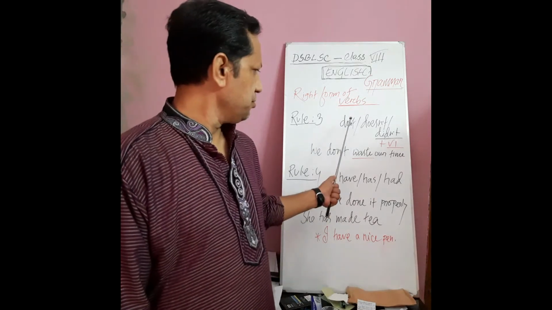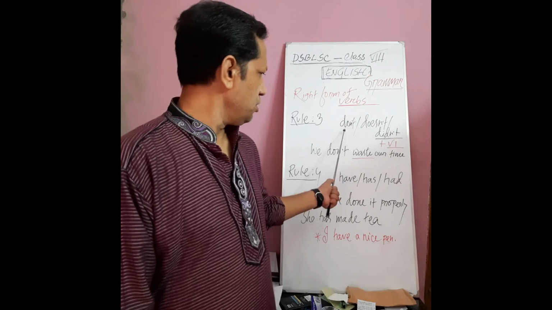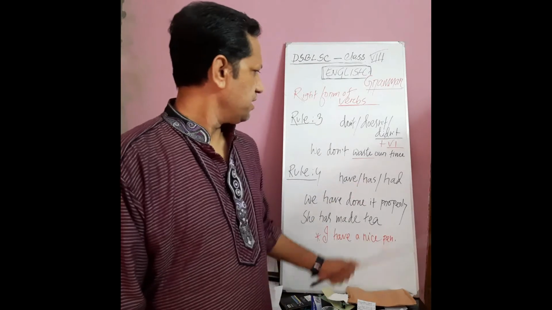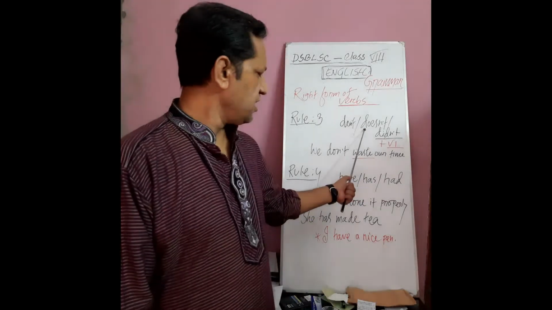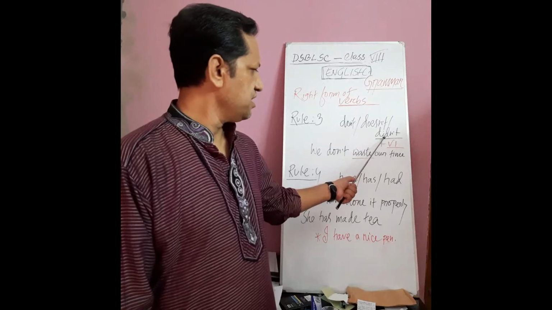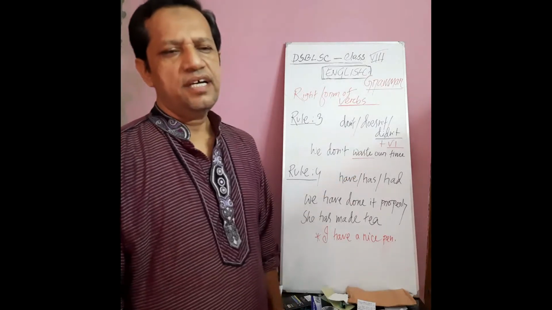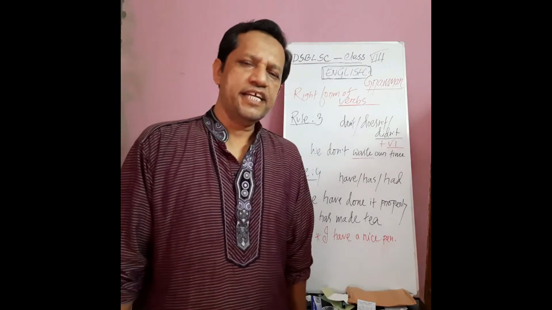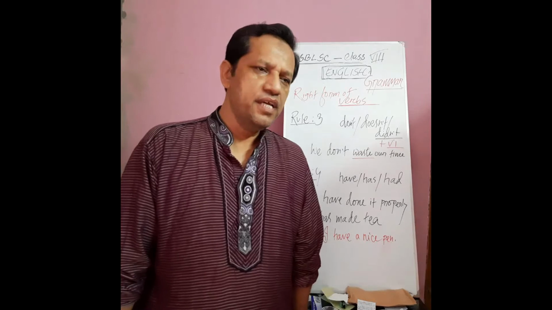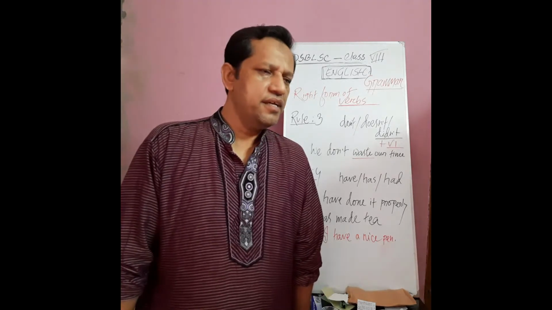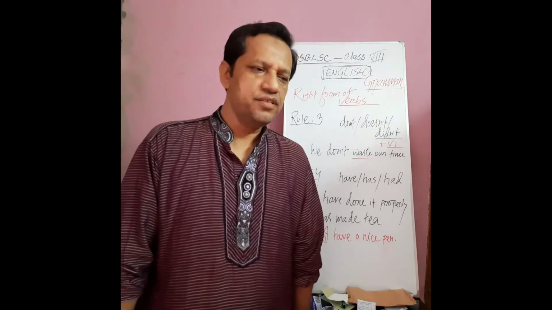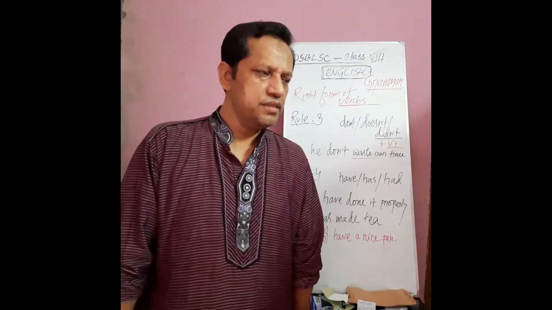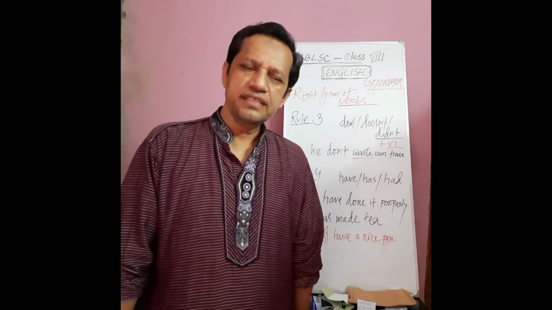Here I like to discuss the rule of don't, doesn't, didn't. Actually, don't, do not, doesn't, does not, didn't, did not. To make a sentence negative in present indefinite and in past indefinite, we have to use do not, does not, and also did not.